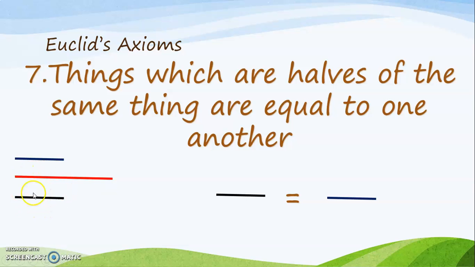Since the black line is half of the red line, it will be 5 centimeters. Again, the blue line is half of the red line, so the blue line is also 5 centimeters long. So we have two lines that are 5 centimeters long, and we can say they are equal to one another. So that is what we mean when we say things which are halves of the same thing are equal to one another. So that concludes Euclid's axioms.